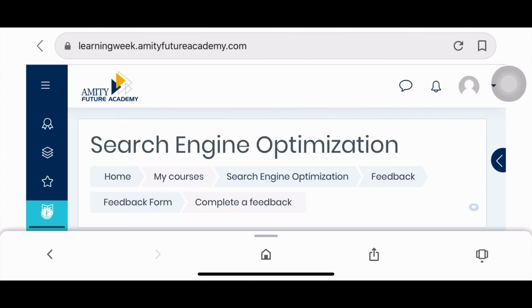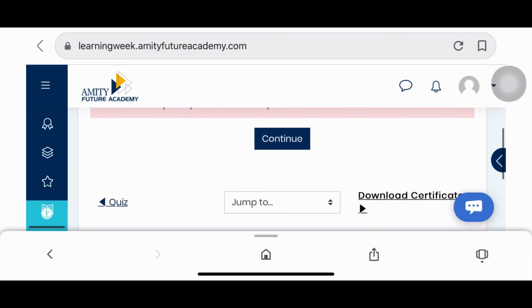After filling, now you will get the option of download certificate. Download your certificate.